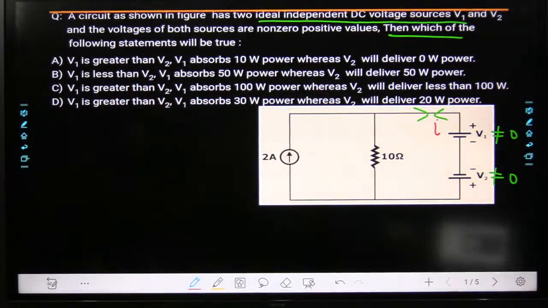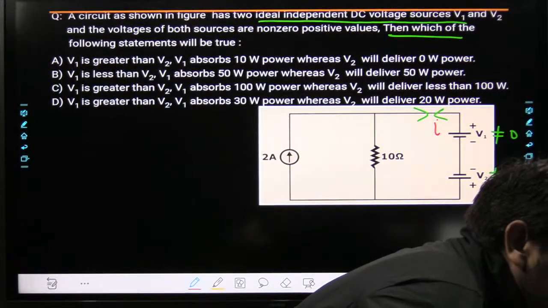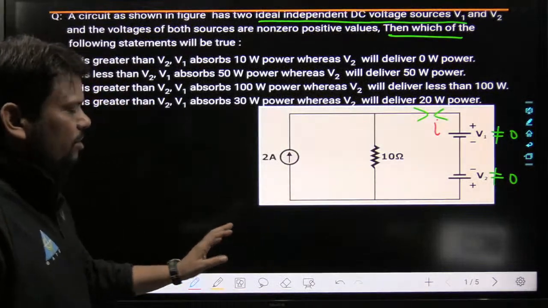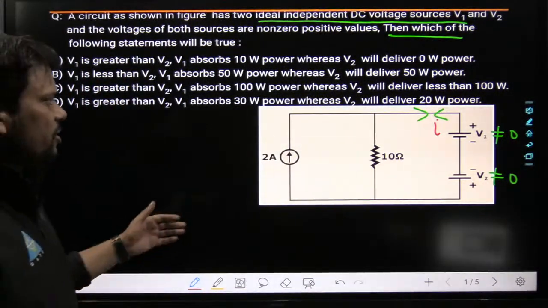Okay, yes, tell me. Yes, sir, but I could not tackle this question. No issue, Vijay. We will discuss it so that we can understand a lot of concepts related to circuits.